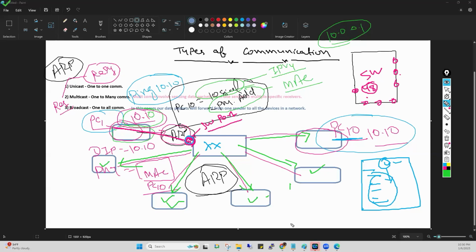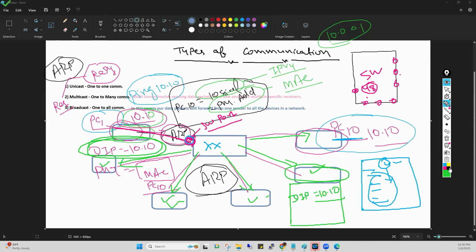For example, this ARP request comes here to this PC. This PC opens this ARP request and checks what is the destination IP address. In this ARP, what is the destination IP address, guys? 10.10. Now this PC will check in this packet, destination IP address is 10.10.